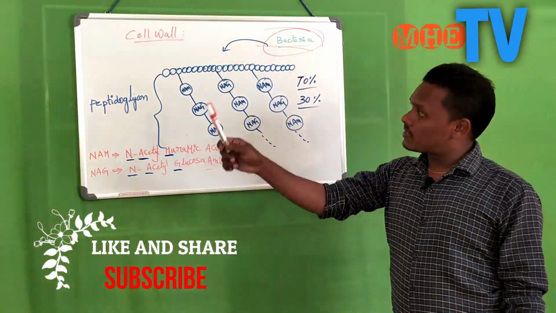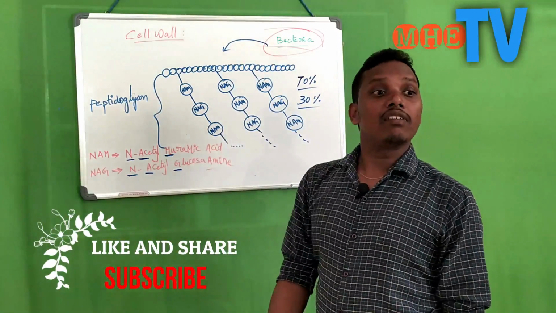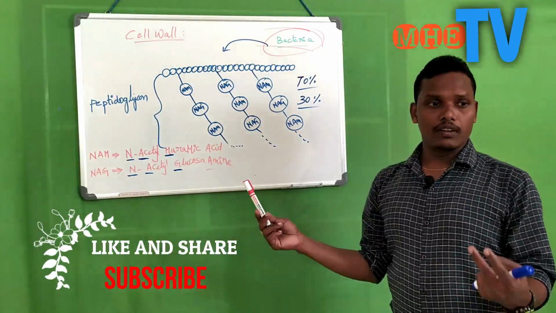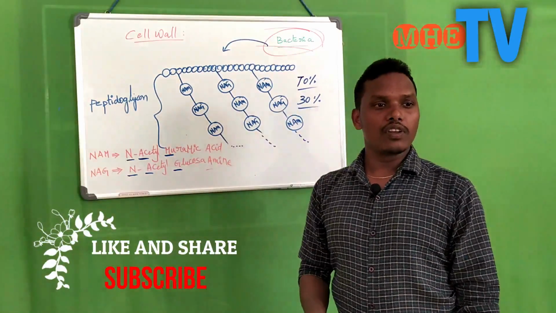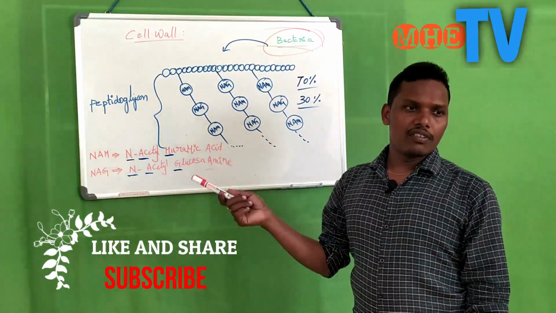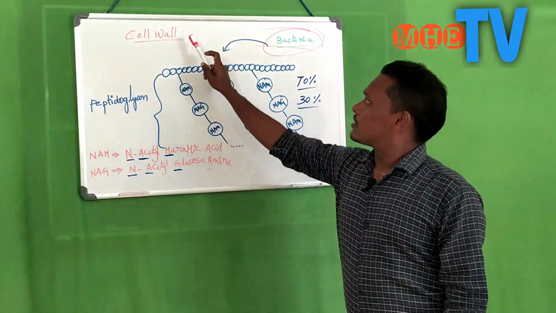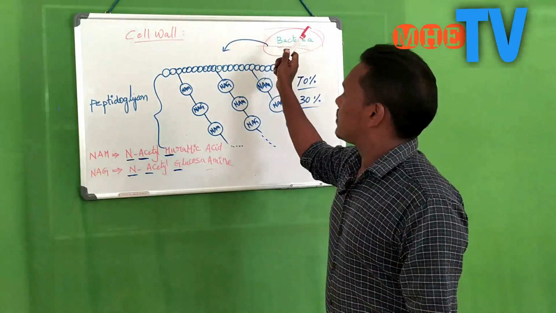Based on the type of cell wall peptidoglycan, bacteria are classified into two major groups, gram positive and gram negative. This topic we will discuss later. This is the type of cell wall present in bacteria.